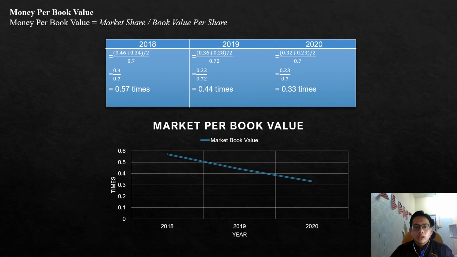And this is their market to book value ratio, where we can see a declining pattern. So AYS Venture's price per earnings ratio has inconsistent growth, while their market to book value ratio is decreasing continuously in those 3 years.